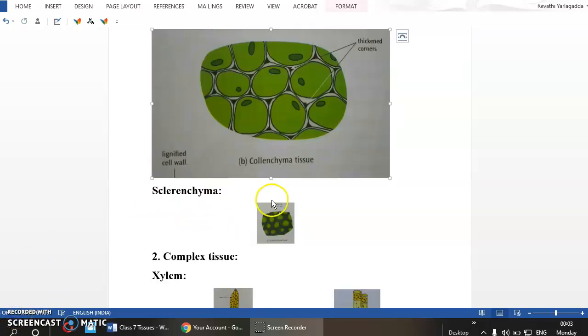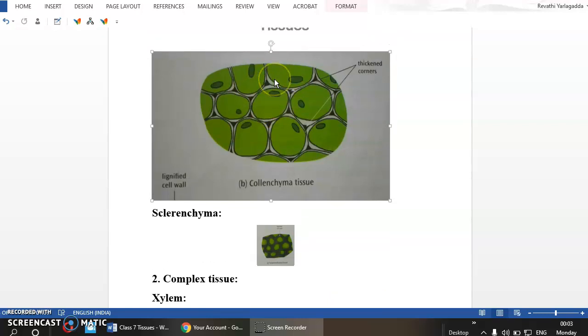So this is collenchyma. What is the difference between parenchyma and collenchyma is, collenchyma is made up of elongated or oval cells, they are not spherical, whereas in case of parenchyma we have seen the round shaped cells also. But here most of the cells are oval shaped and there are no intercellular spaces.